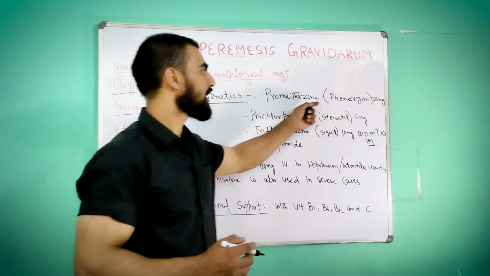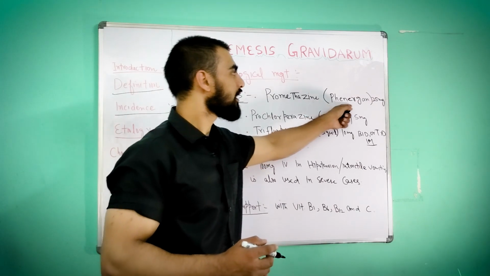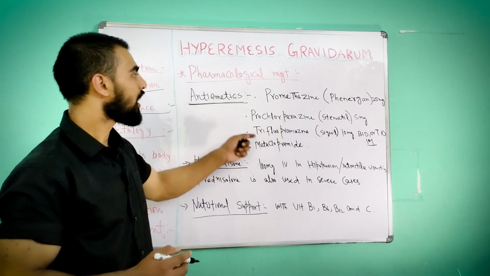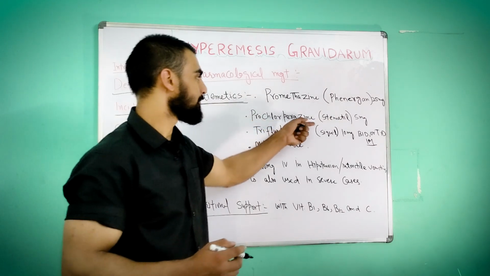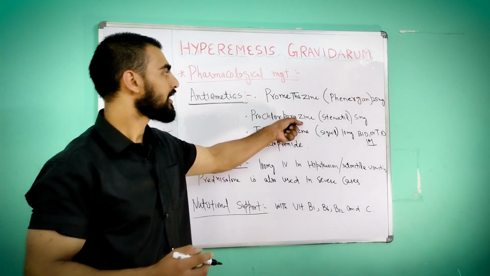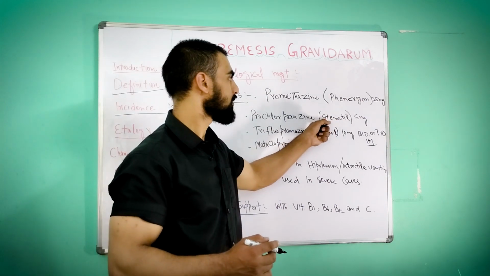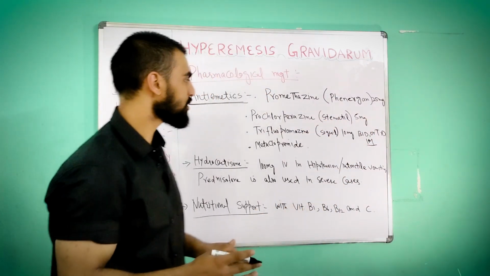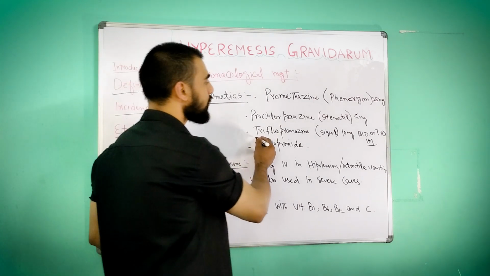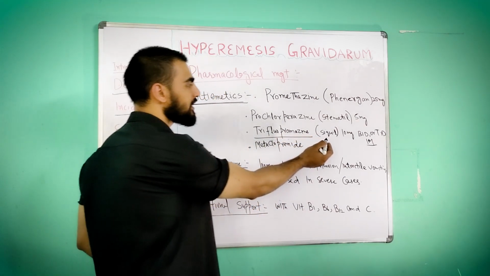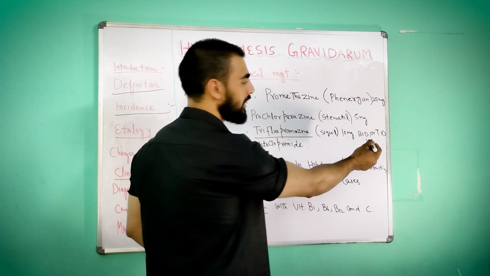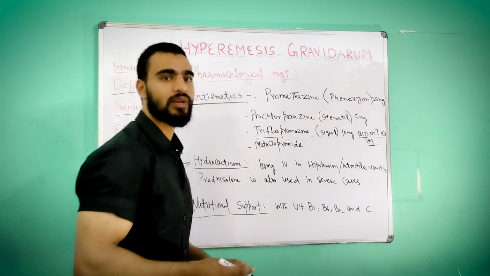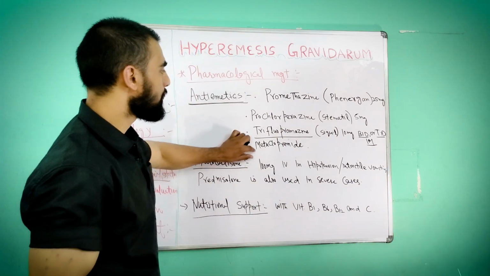Promethazine, that you can see in brand name is Phenergan, is the 25 mg we have to provide. Or we can give prochlorperazine, that we have to give Stemtil 5 mg. Or we can give trifluoperazine, Stelazine 10 mg. We can give it twice or thrice IM, intramuscularly, or we can go for metoclopramide.